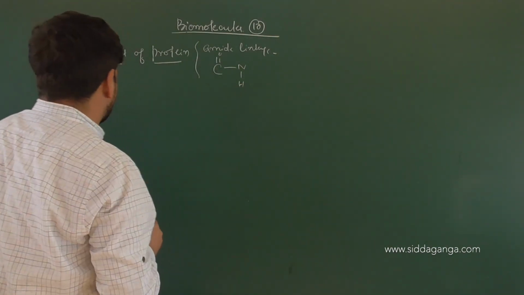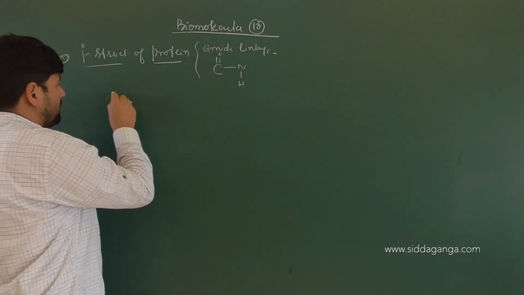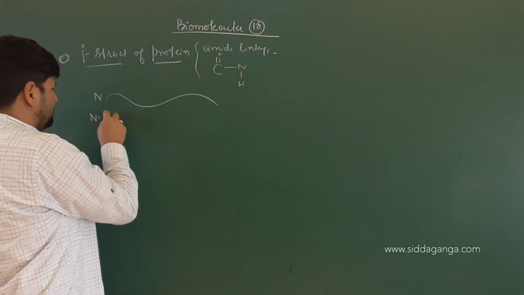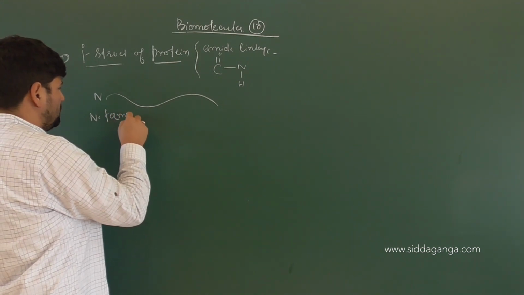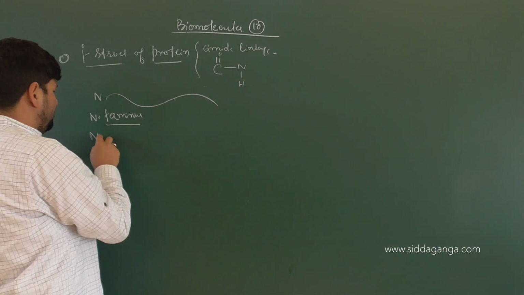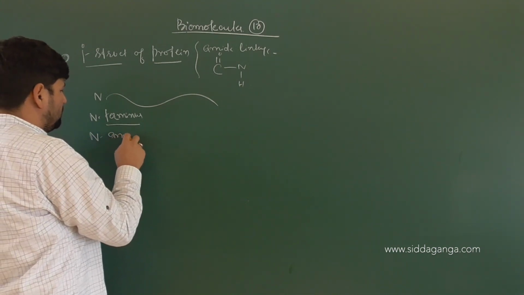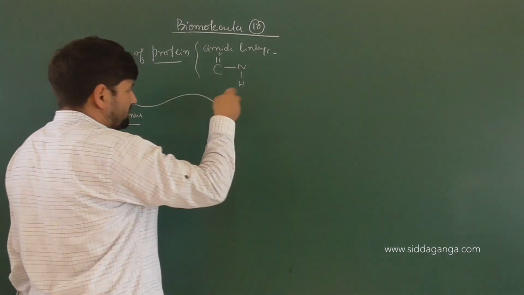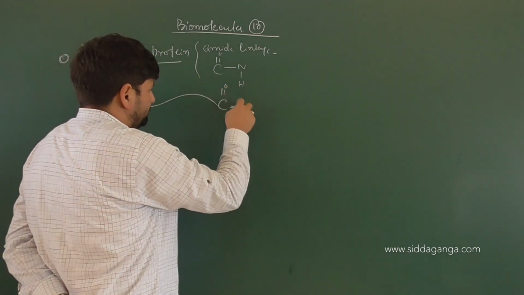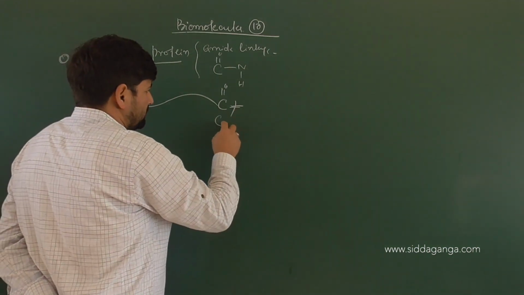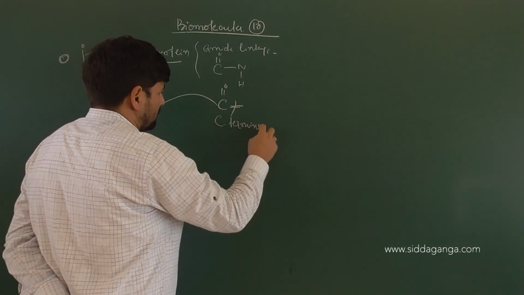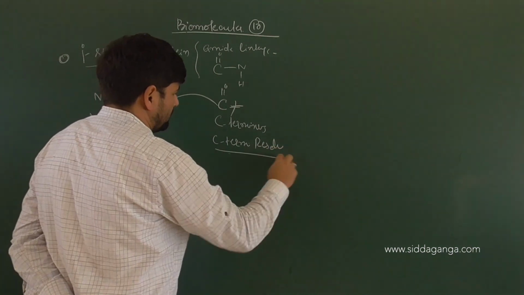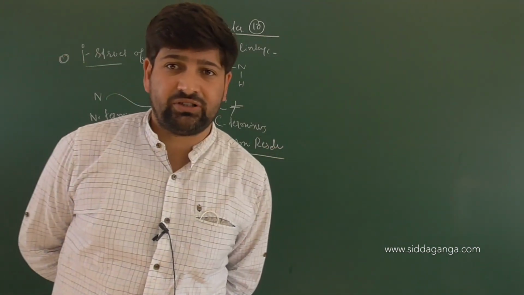In a protein structure, when a primary structure of protein is developed, we have a proper N end, the N terminus, or the N amino residue, and then you have the C terminus, that's a part of carboxylic acid. C terminus residue. Yes, children?